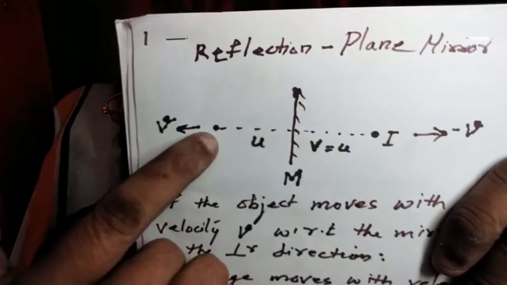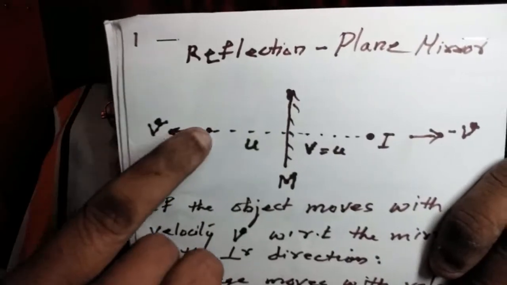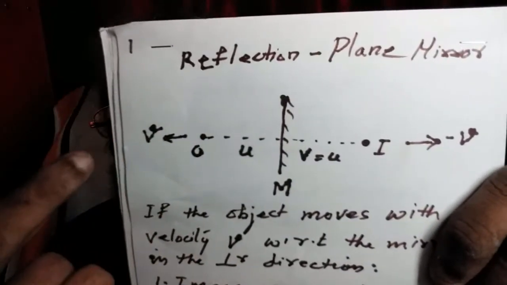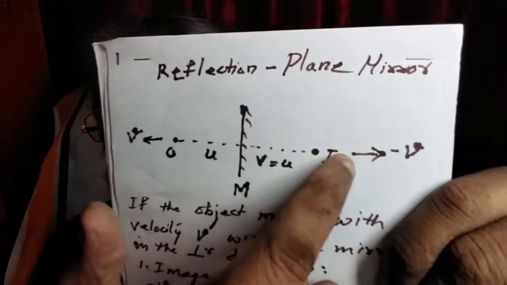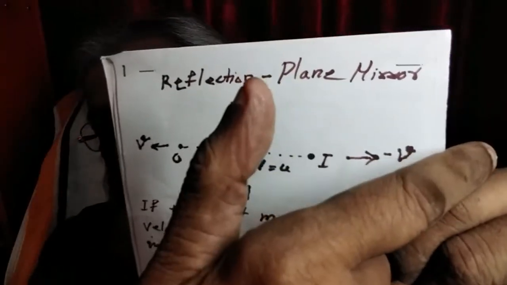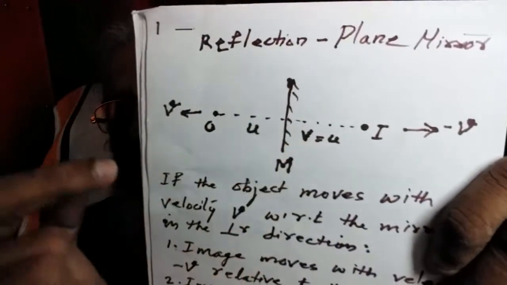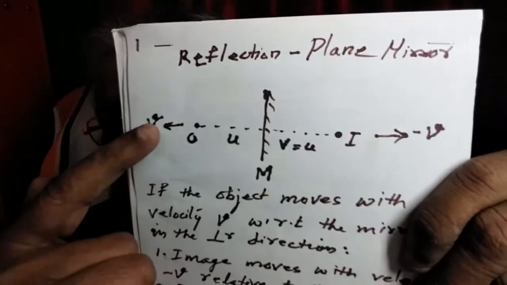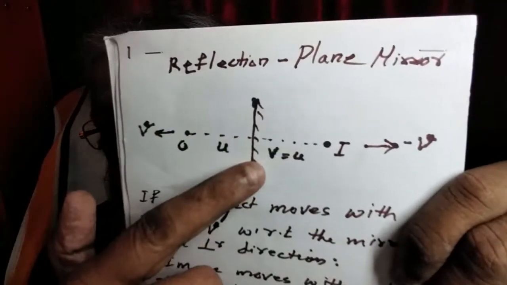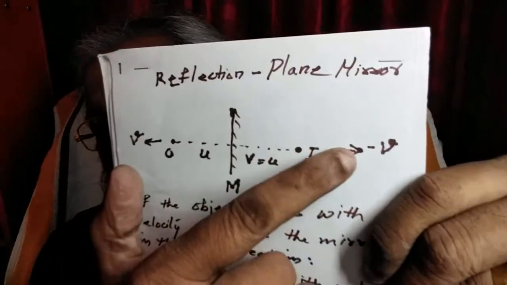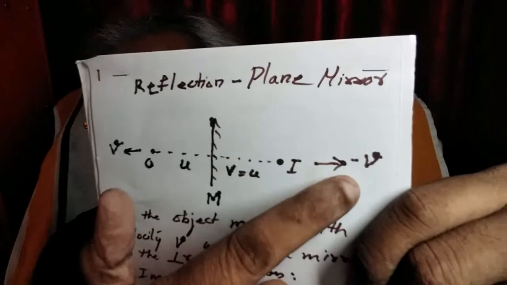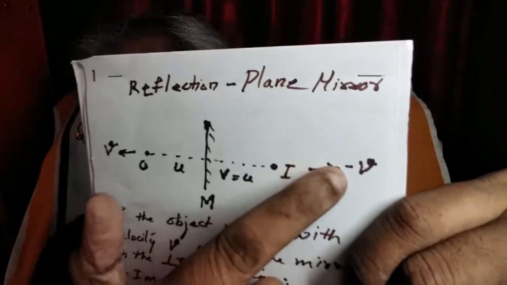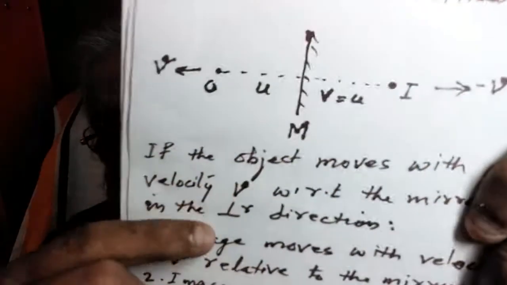Another very important point is, suppose you move this object with the velocity v away from the mirror, then the image will also move with the same velocity in the opposite direction, like this. If v is the velocity of the object relative to the mirror, then the velocity of the image relative to the mirror will be v itself in magnitude, but direction is opposite.